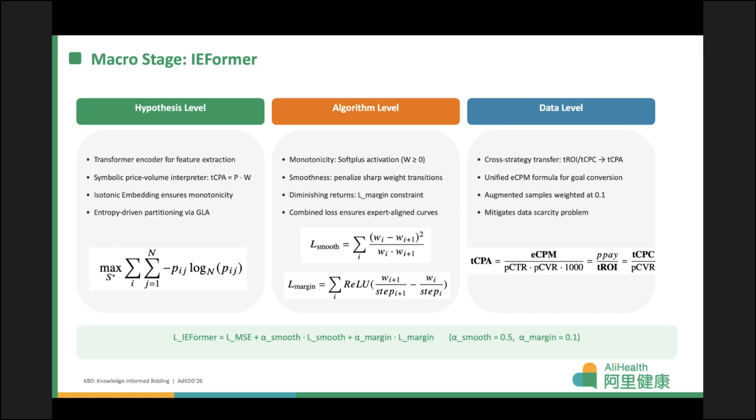At the hypothesis level, we use a transformer encoder for feature extraction, coupled with a symbolic price volume interpreter that outputs TCP as price times weight. Isotonic embedding ensures monotonicity, and the GRA provides entropy-driven partitioning. At the algorithm level, we enforce three expert priors: monotonicity, the soft plus activation; smoothness, the penalty on sharp weight transitions; and diminishing returns, the air margin constraint. At the data level, we enable cross-strategy transfer using target ROI and target CPC campaigns to augment target CPA training samples, which helps mitigate data scarcity.